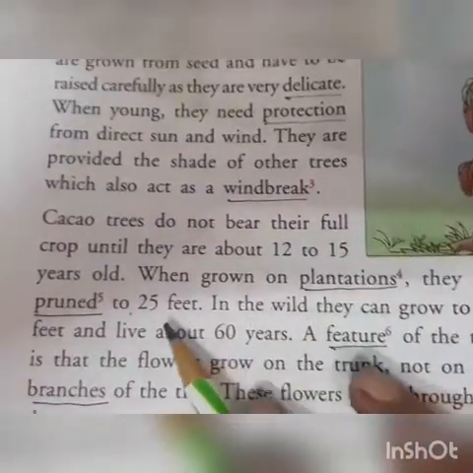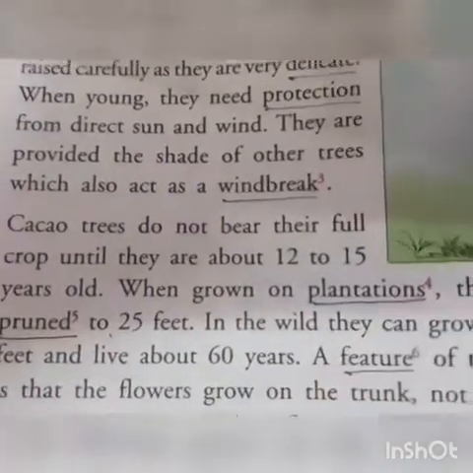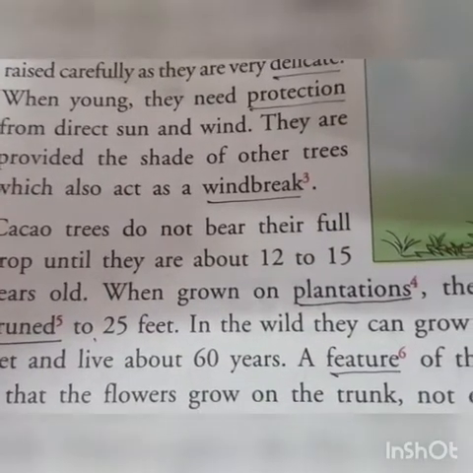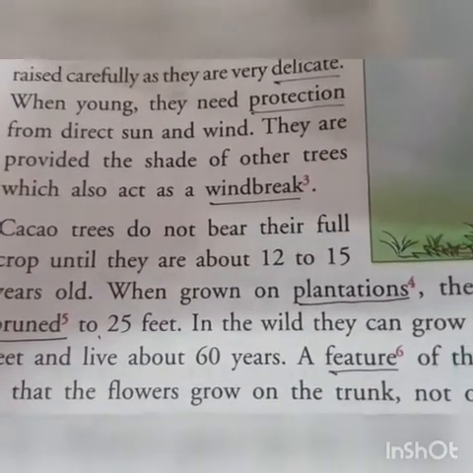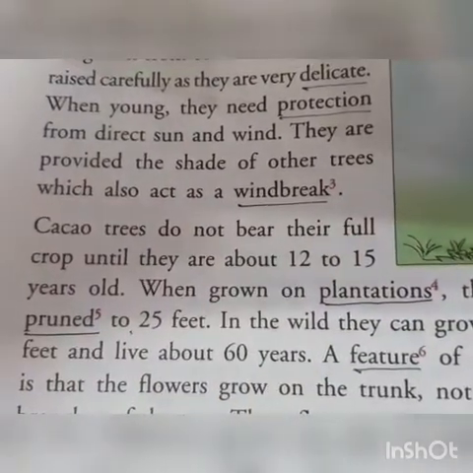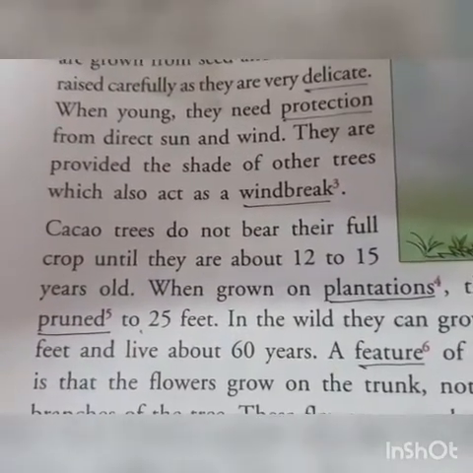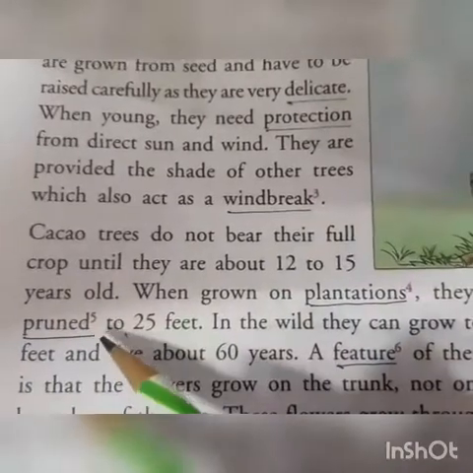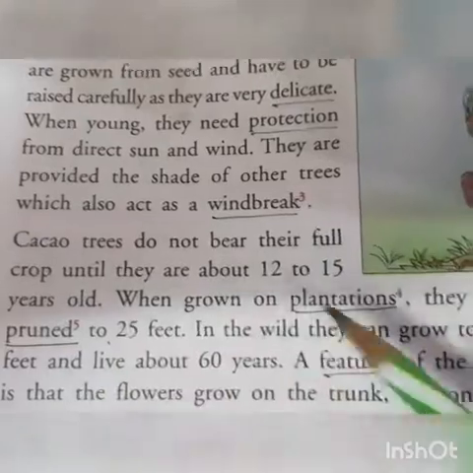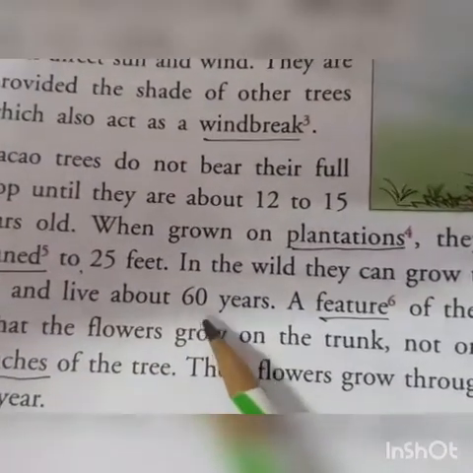So otherwise if they're pruned, that means if they're cut, because when the plantation is done, that means they're grown by the people, or the certain people look after them daily. They go and they see what is the condition of the plant, how the plants are surviving or not, and then they see if they grow to a certain height, then up to 25 feet they keep the plant, but as the plant grows above 25 feet, they start cutting the branches of the tree and keep the height. They trim the plant and keep the height up to 25 feet. Otherwise they can grow up to 50 feet and live for about 60 long years.